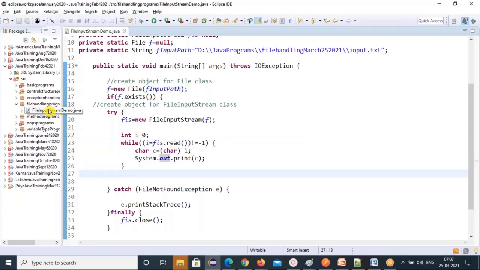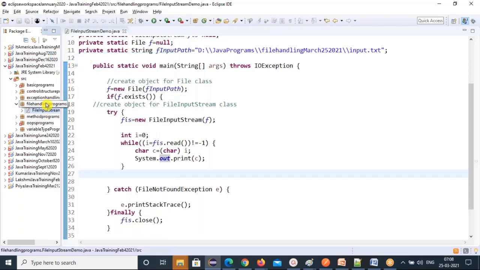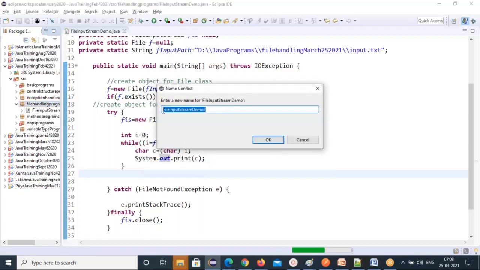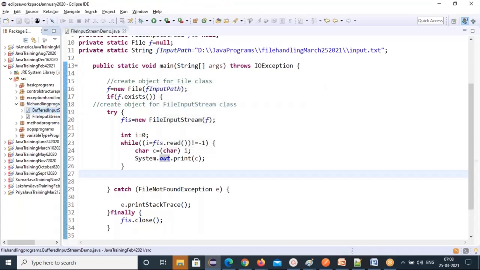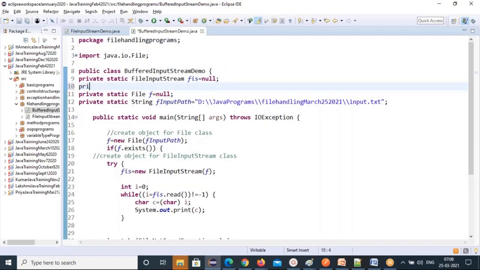That's our while loop. Next, buffered input stream. I'll just copy this and I'm going to use buffered input stream. So buffering concept, buffered input stream demo. So create a new class that is BufferedInputStream demo. For that, what I need extra is a buffered class. Private static BufferedInputStream, so BIS object I'm declaring globally.